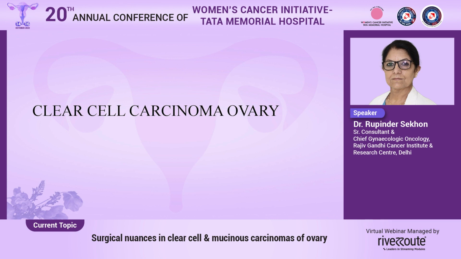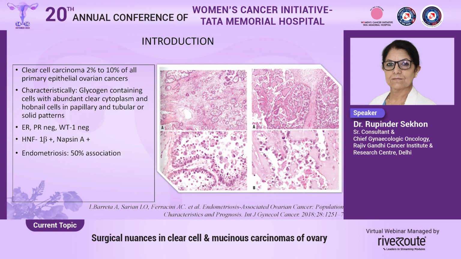Coming to clear cell carcinoma, they form about 2 to 10% of all primary epithelial tumors. They are characteristically hormone negative, that is ER/PR negative and WT1 negative as well. However, diagnostic markers are Napsin A positive and HNF1B positive. Endometriosis is associated with up to 35 to 50% of them.